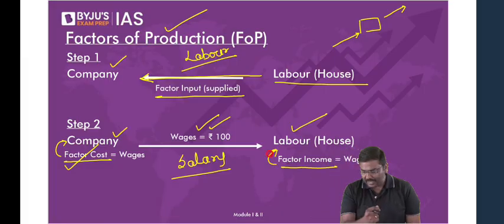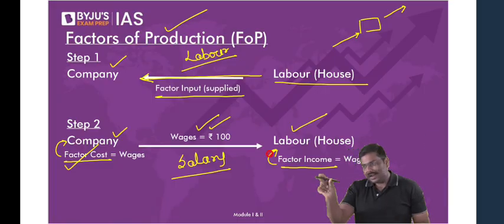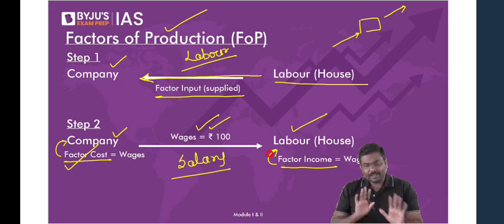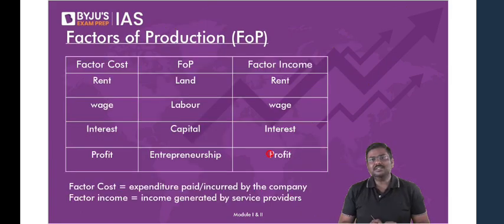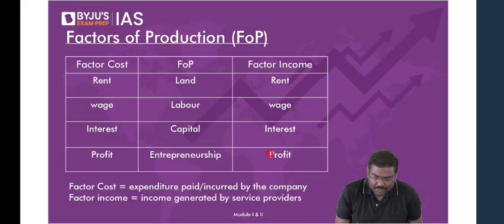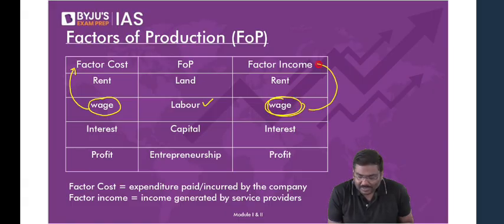Anybody has a difficulty here? The 100 rupees is the factor cost for the company, and 100 rupees is the factor income for the labor. Right? Any problem? Now, what is the use of this? Please look at the table. For labor, the wage paid or the salary paid, I will call it a factor cost, and the wage earned by the labor, I'll call it a factor income.